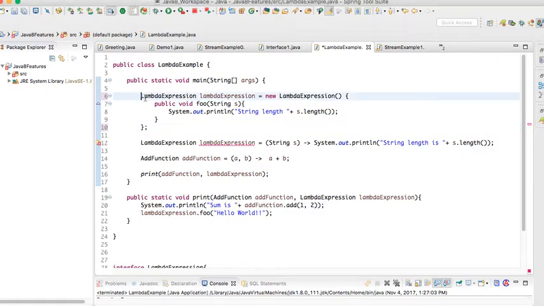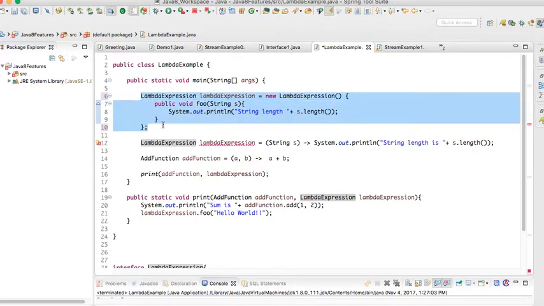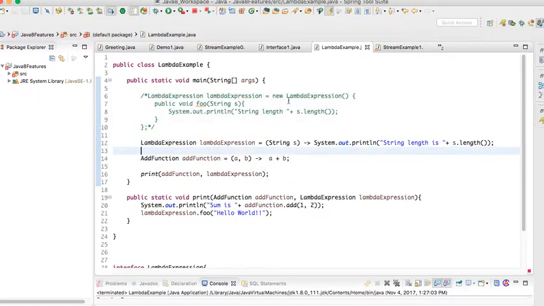So this is the inner class implementation and this is the lambda expression. The lambda expression looks like an implementation of the anonymous inner class. Here also I'm taking the string as an argument and just printing the value. First let me run the lambda expression so that you can easily understand the example.